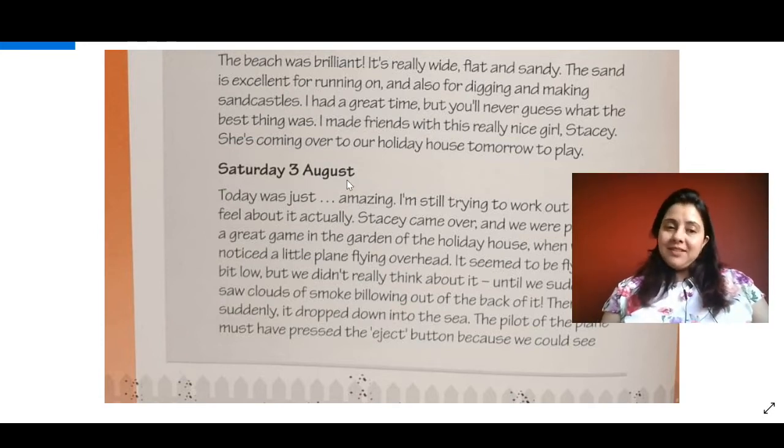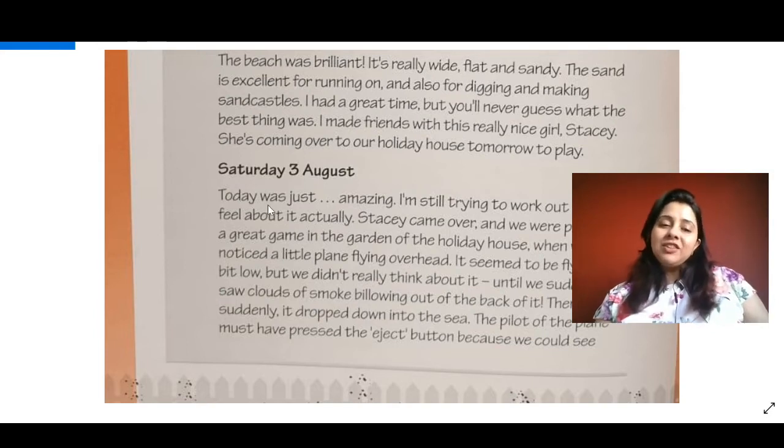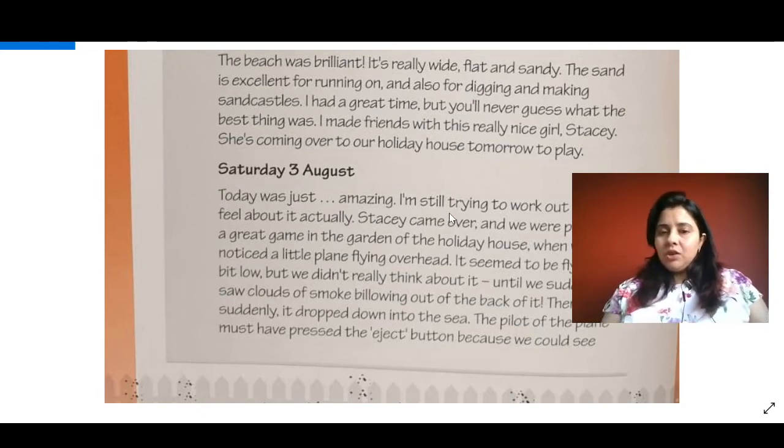Saturday, 3rd August. Now again, the diary entry starts with a heading, the day and the date. Today was just amazing. Now see the kind of punctuation she is using, children. She wants to emphasize the word amazing. She wants to show how excited she is. I'm still trying to work out how I feel about it actually. So still she doesn't know. Something has happened on the day and she is trying to come out of a shock maybe. And she's trying to work out how she feels about it actually.